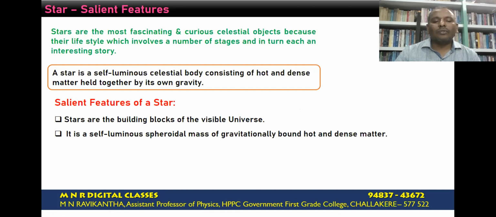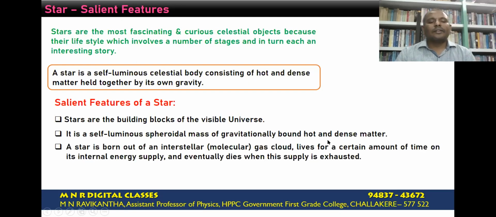It is a self-luminous spheroidal mass of gravitationally bound hot and dense matter. It is a spheroidal mass in which the entire matter, which is hot and dense, is bound by gravitational force. A star is born out of an interstellar gaseous cloud and lives for a certain amount of time on its internal energy supply, and eventually dies out when this supply is exhausted.